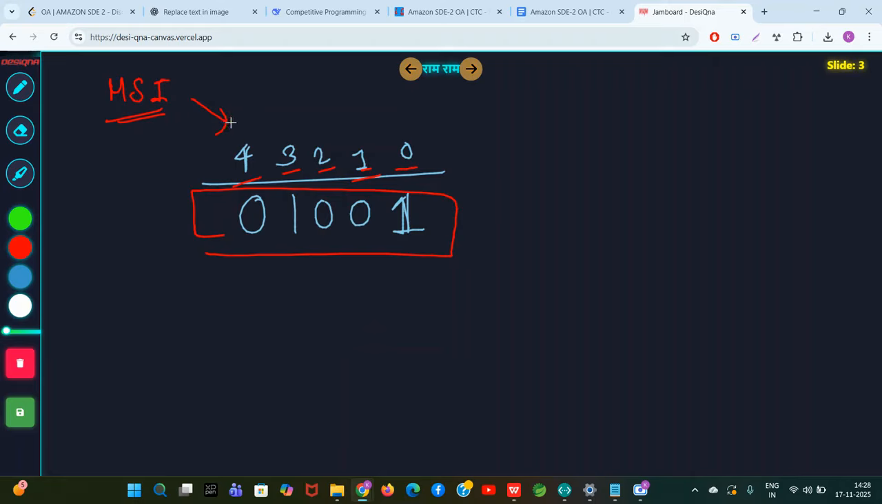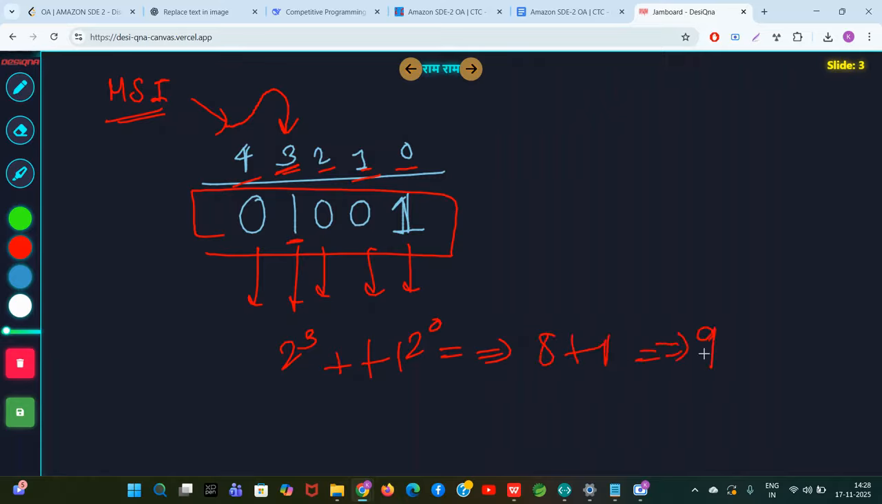Like, the most significant index is not 4, sorry, it is the leftmost value where 1 was coming. So at the 0th position 1 is there, it will give a contribution of 2 raised to 0, and at the 3rd position 1 is there, it will give a contribution of 2 raised to 3. Others will give no contribution. So the answer will be 2 raised to 3 plus 2 raised to 0, which is 8 plus 1, which is 9. So 1001 is nothing but 9 in decimal.